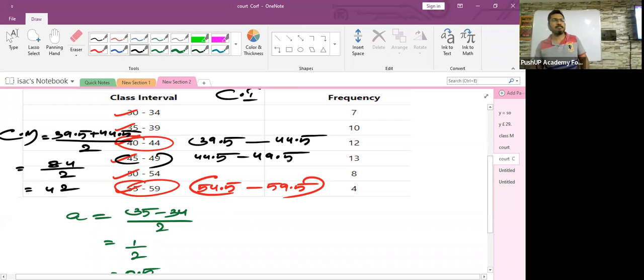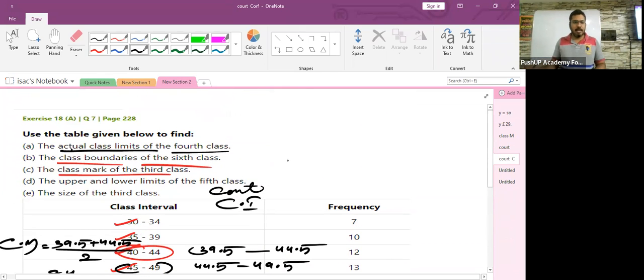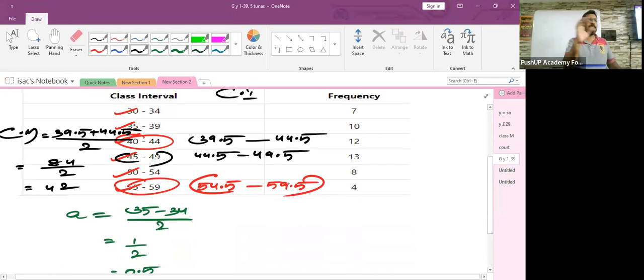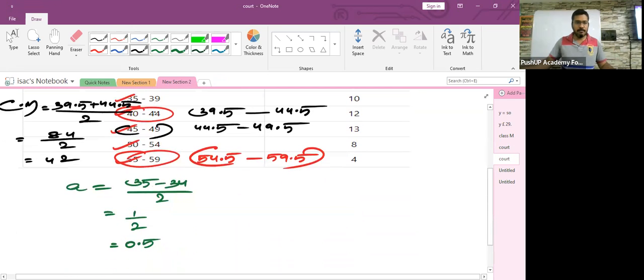Easy. The fourth one, the upper and lower limits of the fifth class. They are asking you only the upper and the lower limits, not the actual lower and actual upper limits. The fifth class is 50 to 54. So the lower limit is 50, and the upper limit is 54. Are you getting the difference?